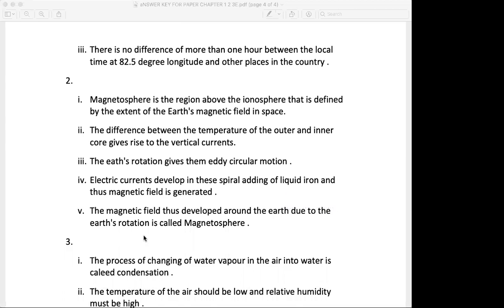What are the prerequisites of condensation? Prerequisites as in the requirements for condensation. If this happens, then there will be condensation. That 'if this happens' is called a prerequisite, the preconditions. So what are the prerequisites of condensation? Let's see the answer.